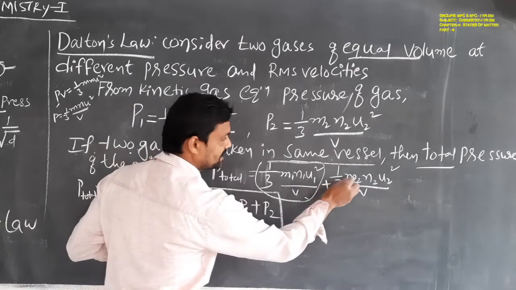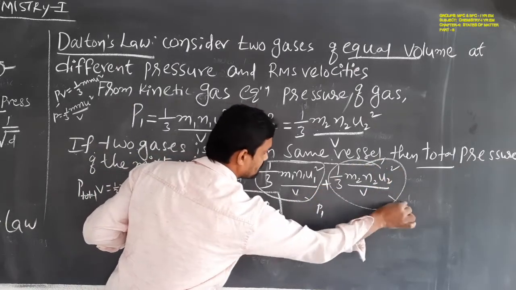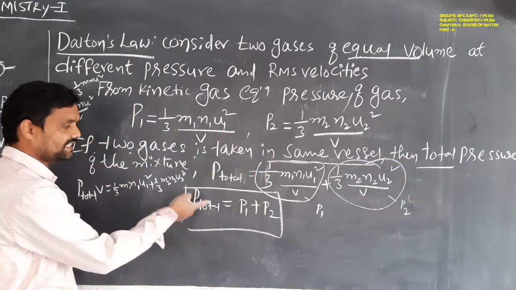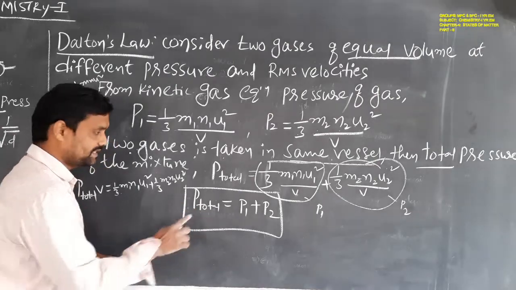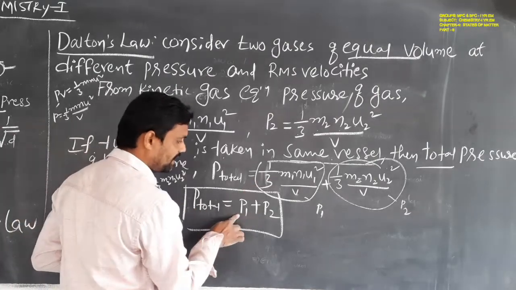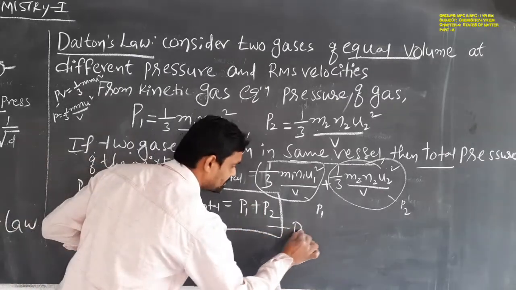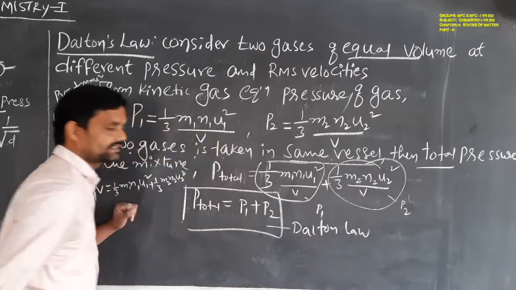Then 1 by 3 m2 n2 u2 square by V is equal to P2. Then the equation changes: P total is equal to P1 plus P2. So this is our Dalton's law.